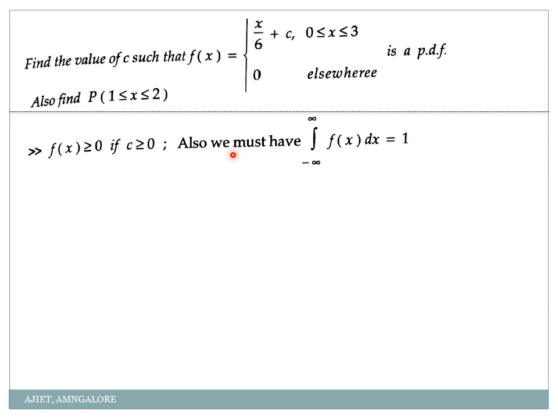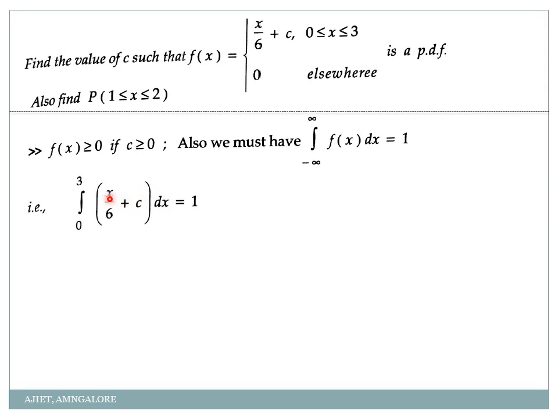So first the condition is that we must have integration from minus infinity to infinity f of x into dx should be equal to 1. So what is my function of x here? X by 6 plus c. So my limit minus infinity to infinity, no need to take the full limits, we can take from 0 to 3. So 0 to 3, f of x is x by 6 plus c into dx is equal to what? It is equal to 1. We are not proving that it is equal to 1, but we are taking that condition that it is already equal to 1, meaning we know that the given function is already a PDF. So we are directly taking it equal to 1 and we are finding the value of this constant c.